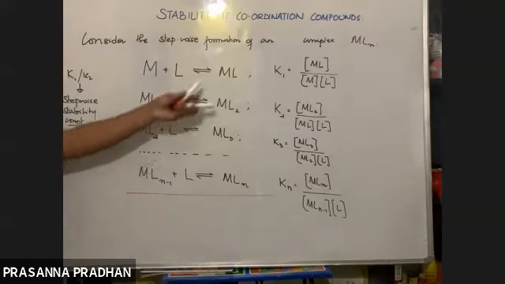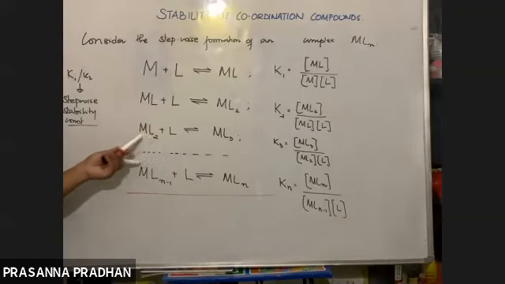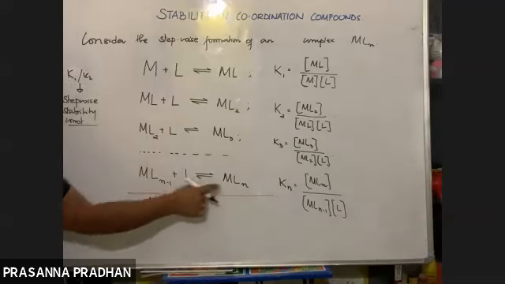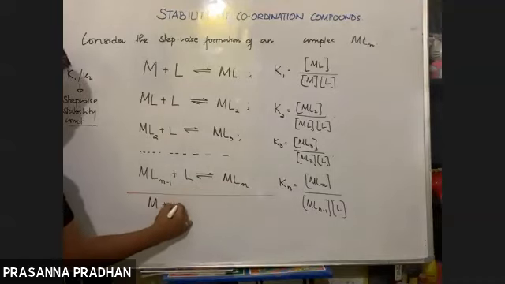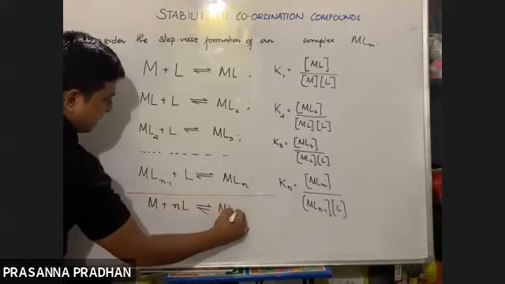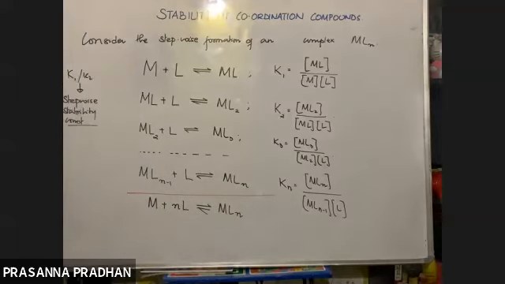Look, ML is getting cancelled, ML2 is getting cancelled, ML3 will get cancelled, ML n-1 will get cancelled. Finally, what will you get? These are getting cancelled, na? These are on the opposite side. Finally, what will you get? This will also get cancelled. N number of L finally gives us MLn.